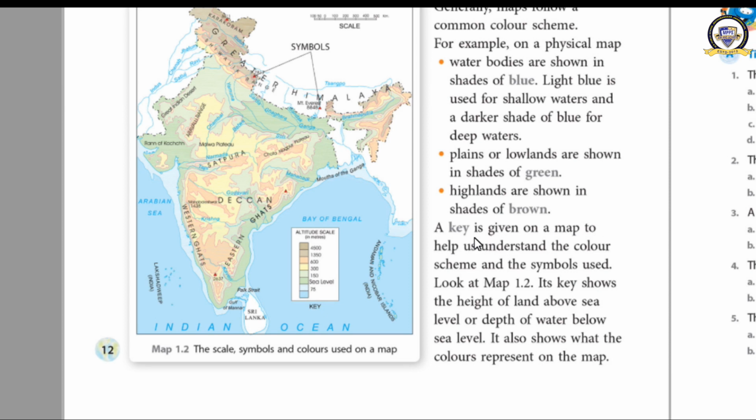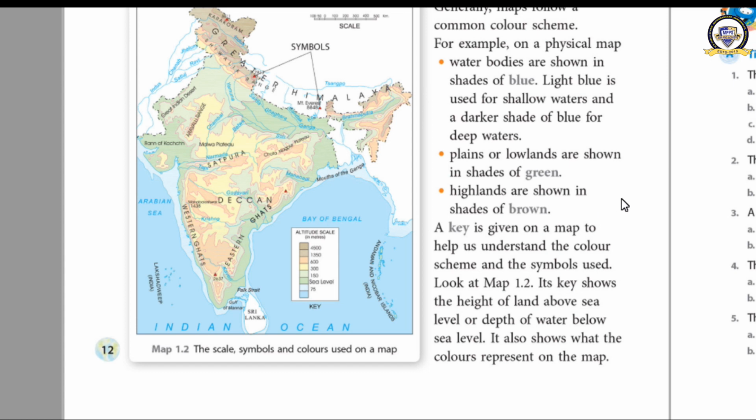Then there will be a key given on the map. What is key? It is not the key which we use to open our lock. This is a key which is given on a map to understand the color scheme. See, this is the key, an index given here for understanding the map. Here the key tells what is the meaning of this color. It has been written here. Clear now?